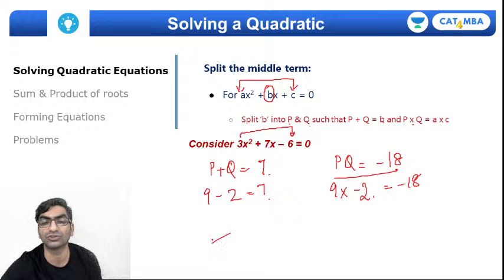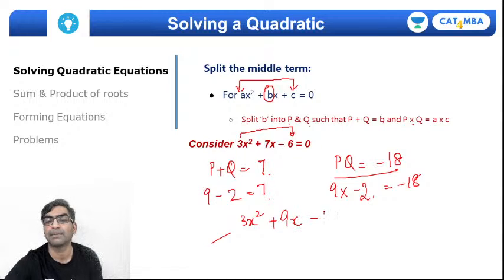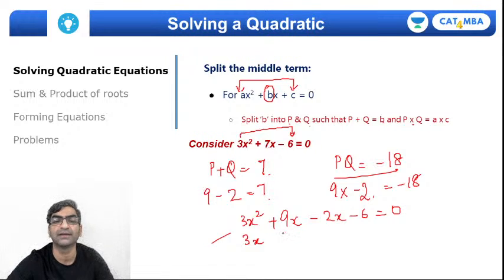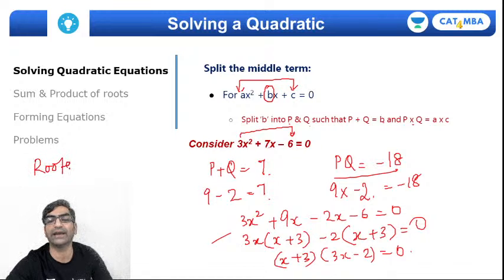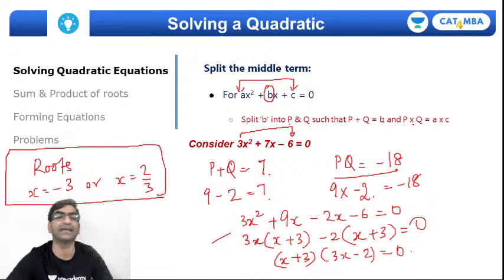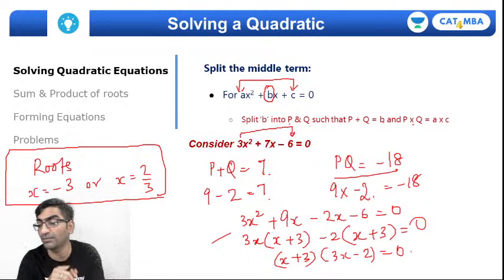So let's go ahead and solve it. How do you do that? 3x square, split the 7x into these two terms, plus 9x minus 2x minus 6, and then take common as appropriate. Here I can take first two terms 3x as common, I'll get x plus 3. Second two terms I'll take minus 2 as common, again get x plus 3, and now x plus 3 comes out to be common, which means x plus 3 into 3x minus 2 equals 0, which tells me that the roots are either x equal to minus 3 or x equals 2 by 3, right? Minus 3 or 2 by 3 are the roots. I can see split the middle term does that job for me in a jiffy, right?